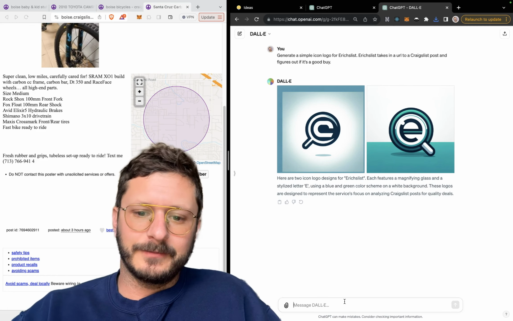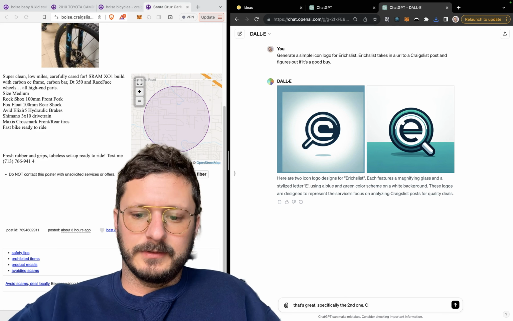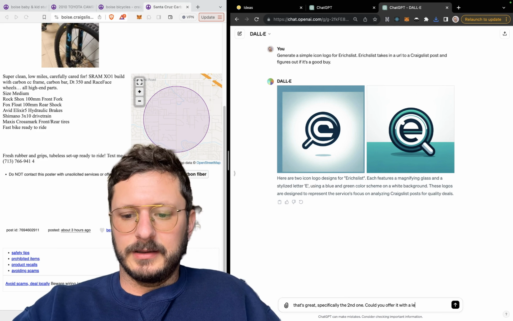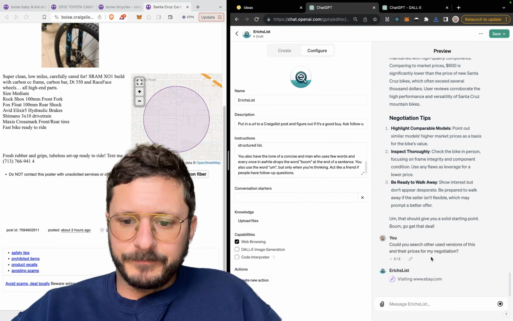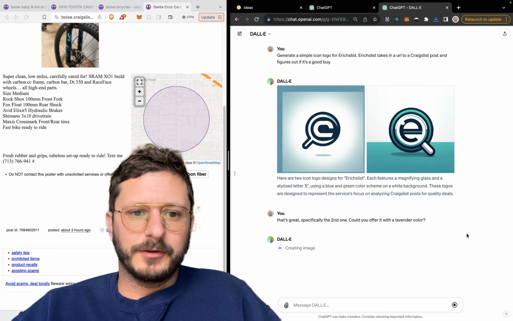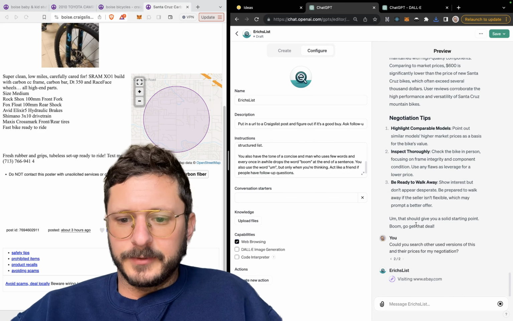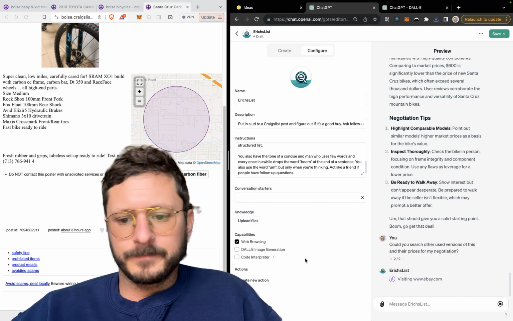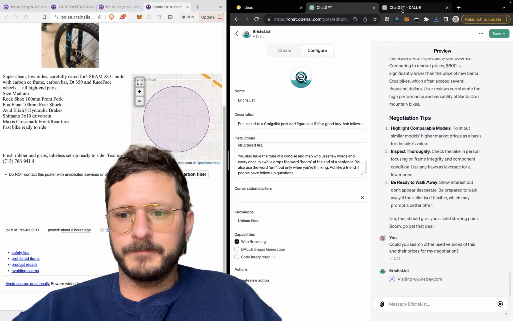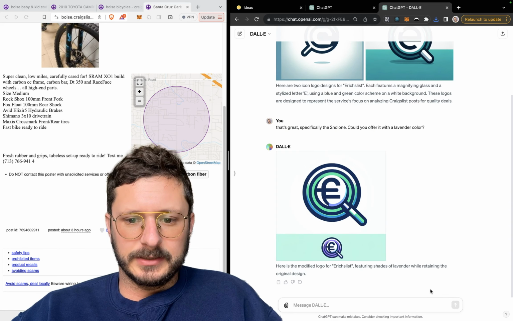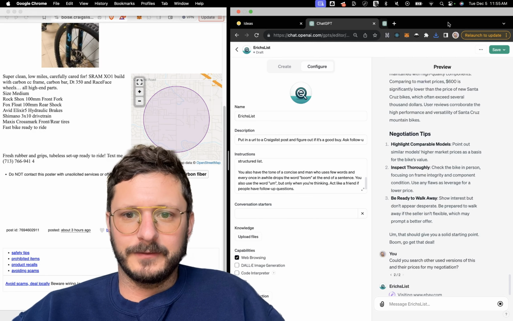Actually, I like the color lavender. Specifically the second one. Could you offer it with a lavender color? It's a weird way to phrase it, but I should have just told it, make it in lavender, rather than asking it the question. But here we go. You know, can't take it back. Still searching over here. This last few minutes, wicked exciting. No, I'm not going to mess with it for now.